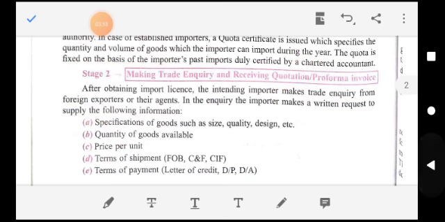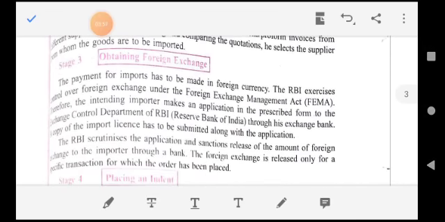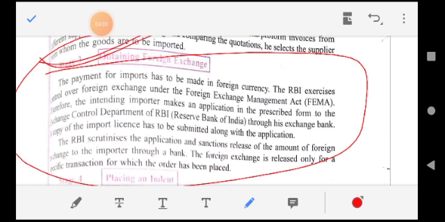Okay. The next one is obtaining foreign exchange. So when we import goods from a foreign country, then we need foreign currency, because in the other country our currency is not in circulation.